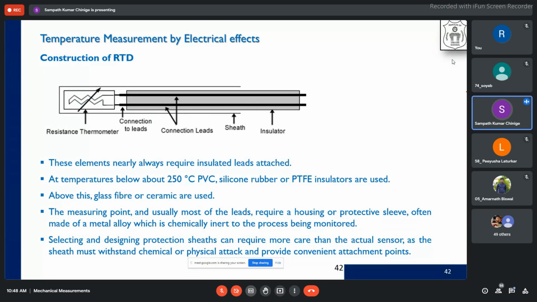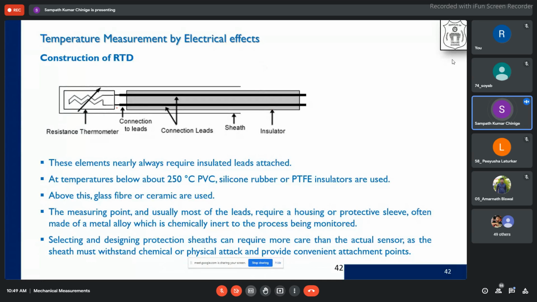So you can see over here the construction of an RTD. You can see particularly there is a resistance element. This is the resistance element, and these are the connection leads we have, and there is a sheath that is protecting over. This is the sheath. Okay, that is actually connecting, and there is an insulator that we have. So the lead wires are separated by the insulator so that the heat will not be dissipated to outside.